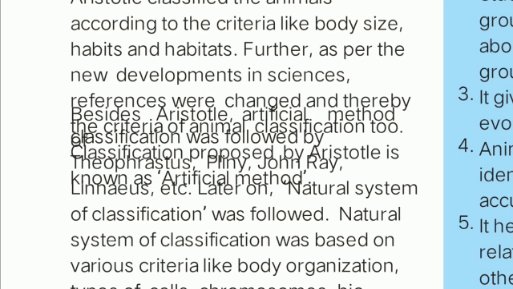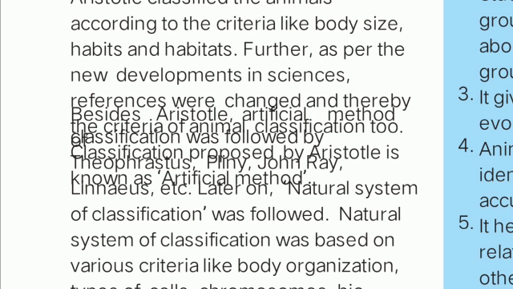The method which Aristotle followed was known as the artificial method of classification, and this method was also followed by John Ray, Theophrastus and others.